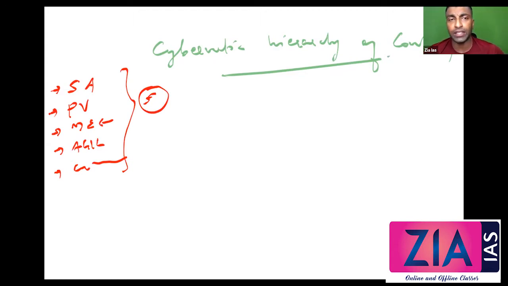And what are the long questions? Long question, they can ask you social action, same thing that we have done. Social system, they can ask you long question. Pattern variable also, they can ask you long question. And also action system, if they want, they can ask you as a long question.